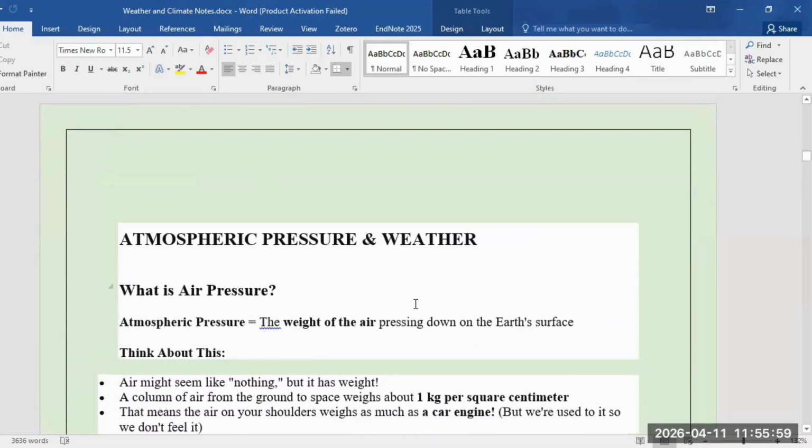Moving on to part two. Now, the second thing that we need to know is atmospheric pressure and weather. What is the connection between atmospheric pressure, air pressure, and weather? Because these two things are directly linked to each other.